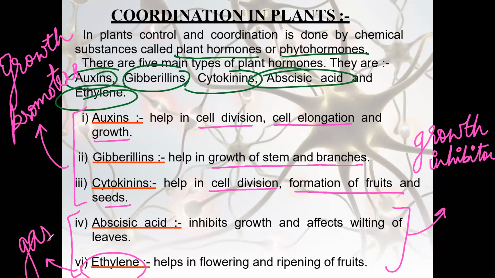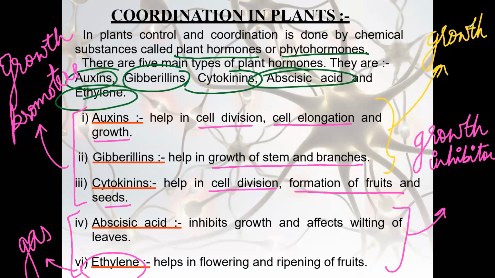So the first three: auxin helps in cell division, cell elongation, and growth. Gibberellin also helps in the growth of stem and branches. Cytokinins help in cell division and formation of fruits and seeds. So these three help in growth.